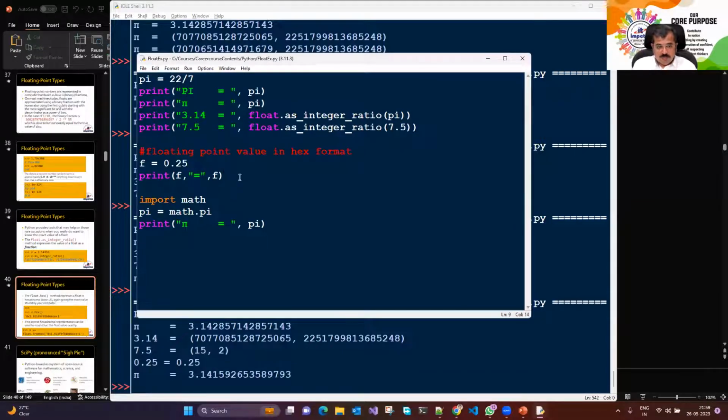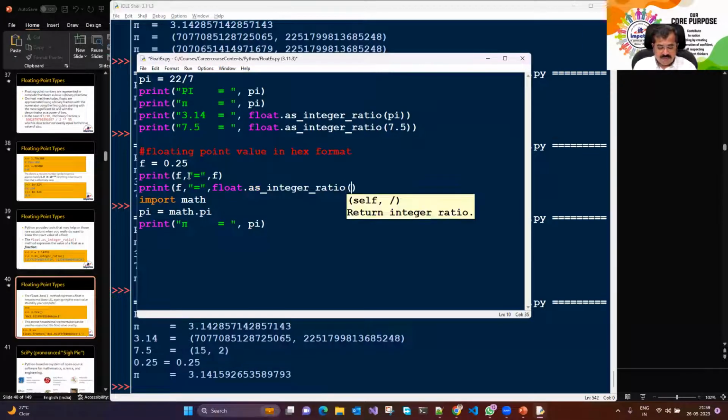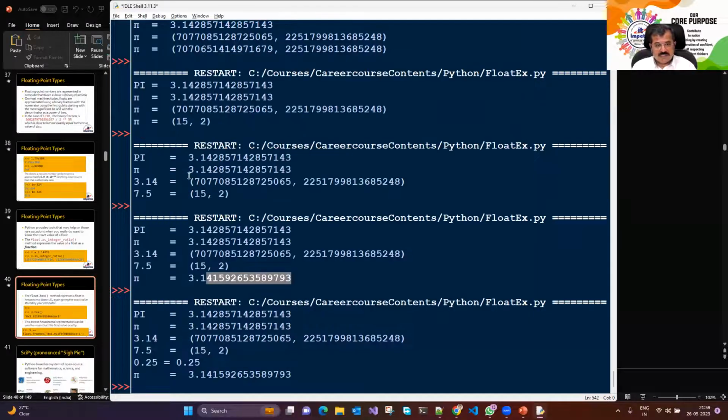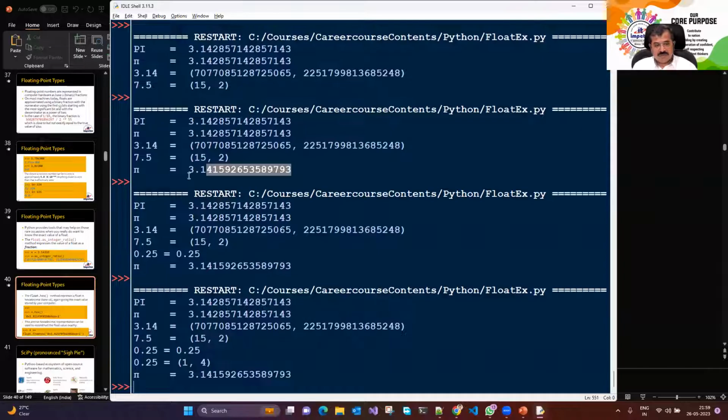But now this 0.25 I represent in hex. It's the same value. So I can say float dot as integer ratio f. So I'm just going to display it in 3 different ways. So this is now in ratio. This is 1 divided by 4, 0.25 as a ratio.